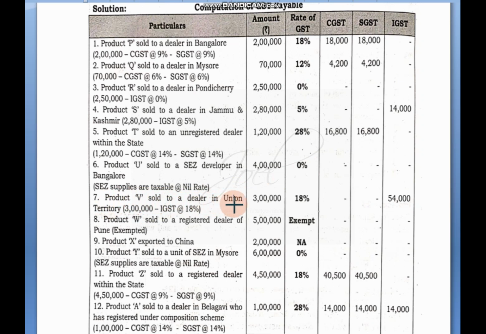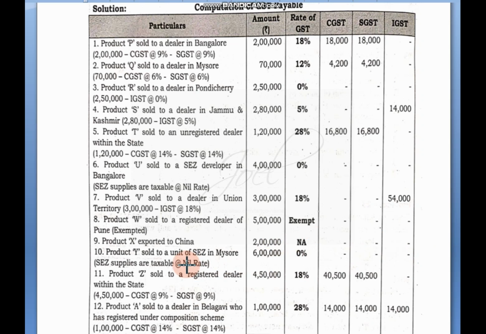Product V sold to a dealer in a union territory, that means some other union territory other than our state, IGST is applicable, 3 lakh into 18%, 54 we will write under the IGST column. Next, sold to a registered dealer in Pune, but it is given that it is an exempted product. When it is an exempted product we will write under total turnover, but since the product is exempt other columns will be nil. Exported to China, if it is exported to China it is completely exempt from tax, so any other country it is exempt from tax, total turnover it will come, other it is nil.